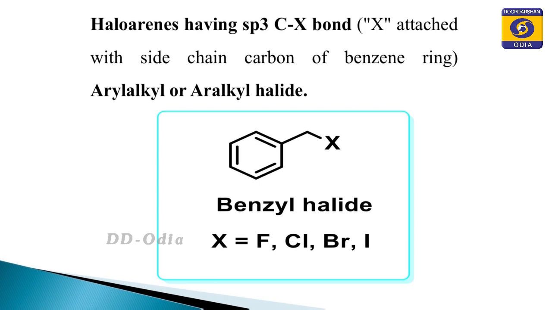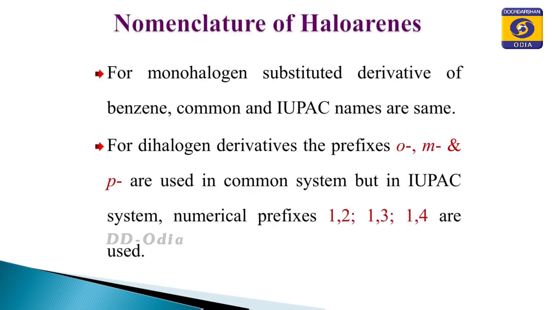Now, come to the nomenclature. So, this is all about your classification. Now let us come to the nomenclature of the haloarenes. Nomenclature of haloarenes is mostly carried out by two methods. One is the common name method and another one is the IUPAC method of nomenclature. In case of monohaloarenes, the common method as well as the IUPAC method are the same.